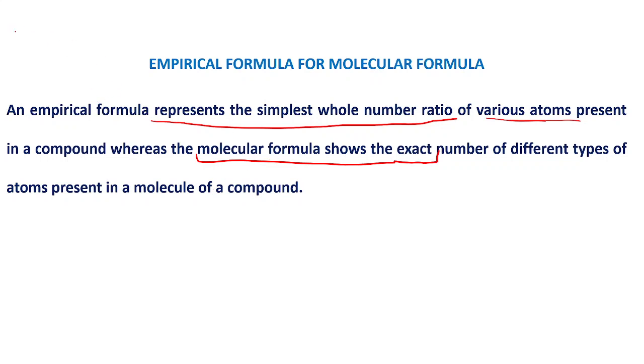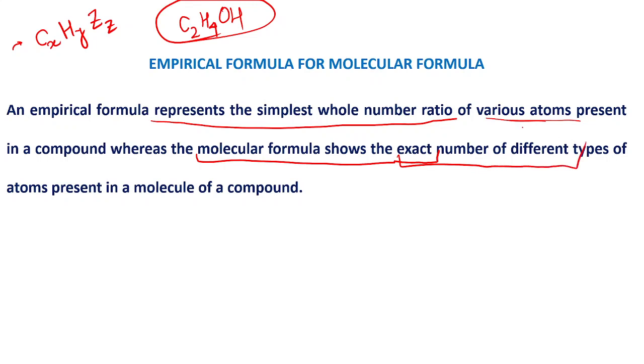Means in case of empirical formula, you will be given something like CxHyZz in this way. But when you are talking about your molecular formula, in that case you will know the exact number of carbon, suppose C2H4, and suppose OH, this type of compound, means how many carbon, how many hydrogen, how many oxygen, and how many other atoms are present. You will know the exact number of each type.